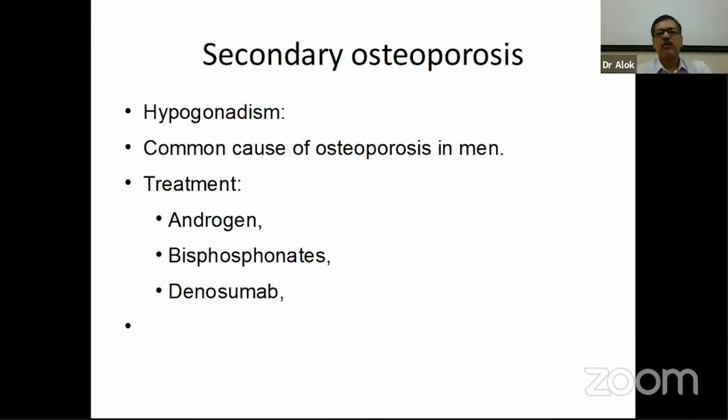For that matter, it is the commonest cause of osteoporosis in women also, because that is what postmenopausal osteoporosis actually is. But because it is so common, we don't consider it as secondary osteoporosis. It is the commonest cause of osteoporosis in men.